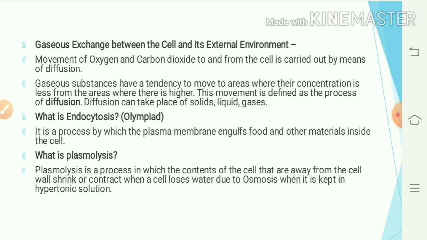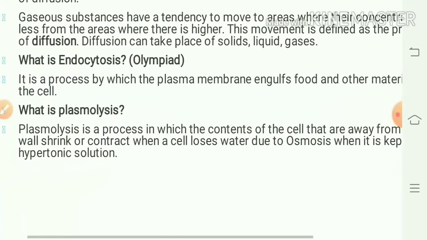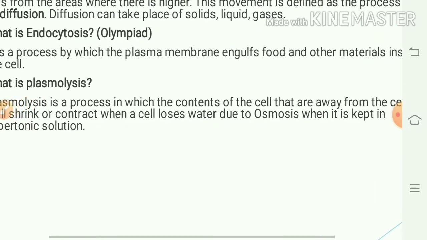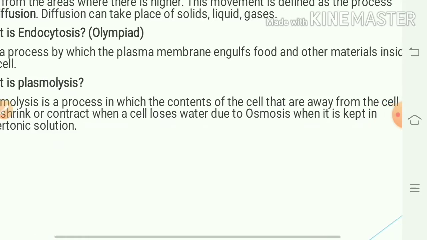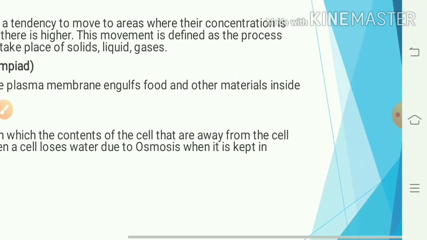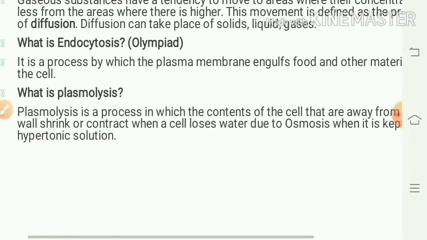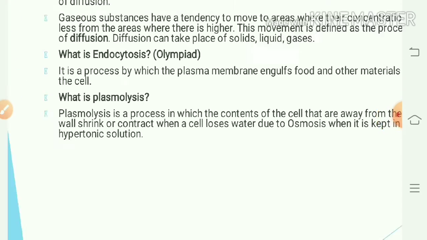What is endocytosis? Endo means inside, cyto means cell. It is a process by which the plasma membrane engulfs food and other materials inside the cell. And what is plasmolysis? Plasmolysis is the process in which the contents of the cell shrink or contract when the cell loses water due to osmosis when it is kept in a hypertonic solution.